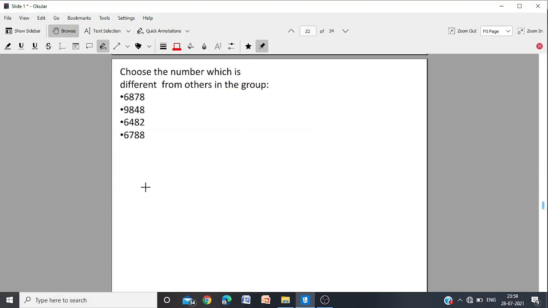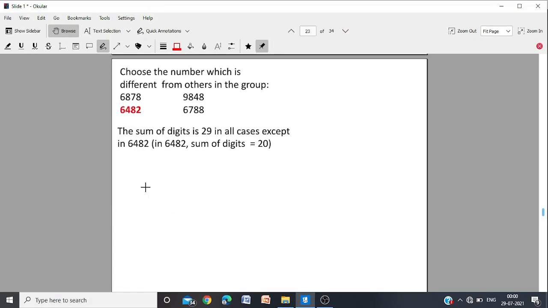Choose the number which is different from others in the group. Now you can try all the other methods, you will not get it with such a big number. Obviously, you are not going to multiply or divide. So one of the most plausible solutions could be adding the digits. So let us add the digits. This is the only one where the sum of the digits is 20, not 29. In all the other cases, you get 29.